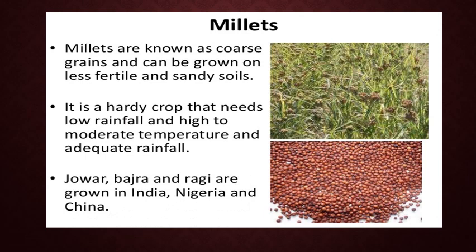Millets. Millets are known as coarse grains and can be grown on less fertile and sandy soils. It is a hardy crop that needs low rainfall and high to moderate temperature. Jowar, bajra and ragi are grown in India, Nigeria and China.